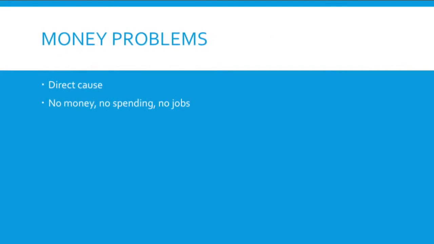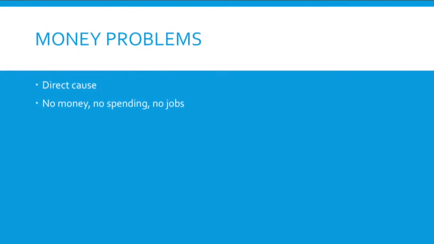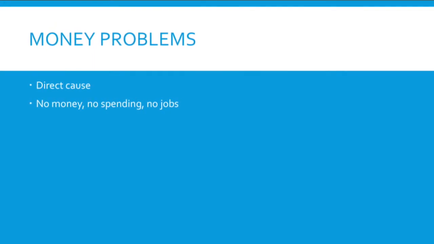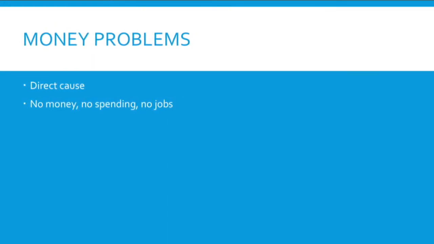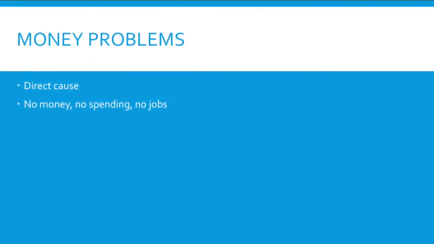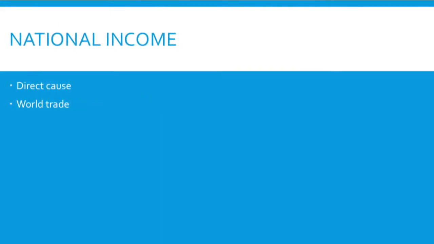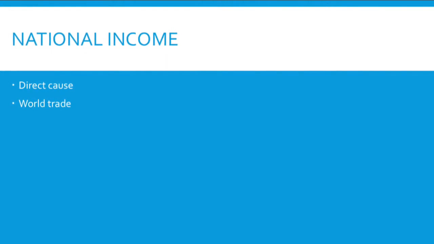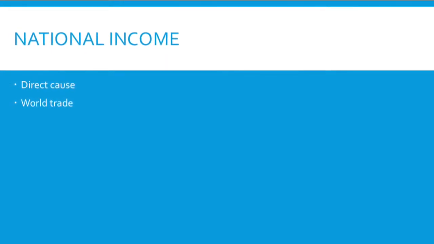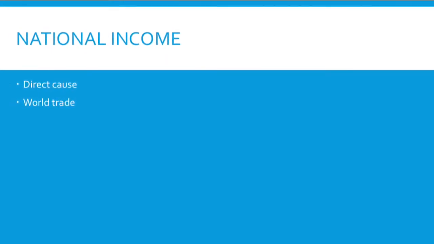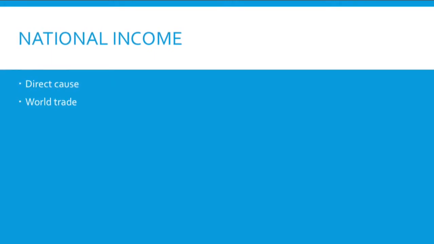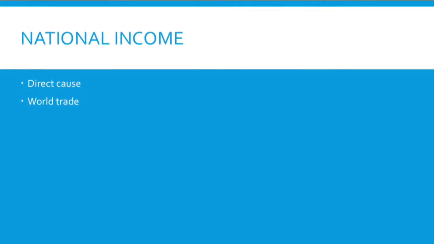Money problems. Without jobs, many people struggled making ends meet, which required them to be on government aid. People who used credit were also struggling. National income came from exports. The country was hard hit when the world trade collapsed. The western provinces, which depended on primary product export, were seriously affected.